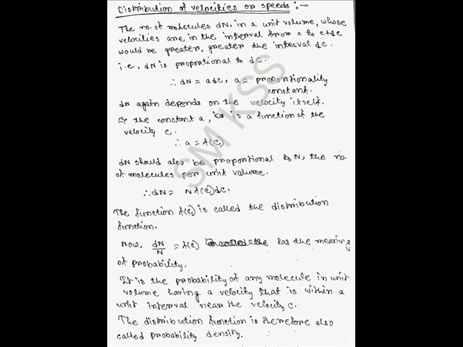Now dn by n is equal to f of c dc, and for unit interval dn by n is equal to f of c, and this is the probability for any molecule in unit volume having a velocity that is within a unit interval near the velocity c. This distribution function is also known as the probability density.